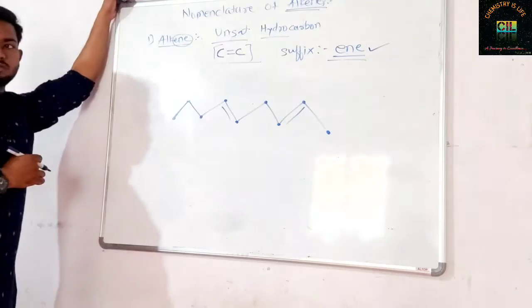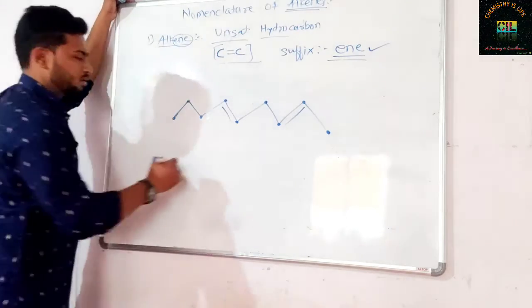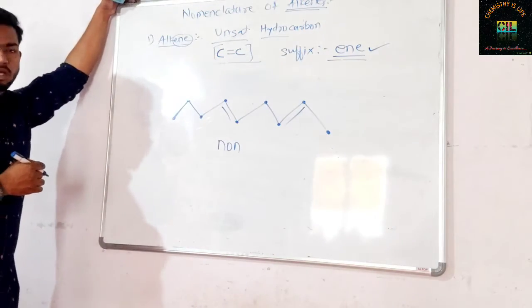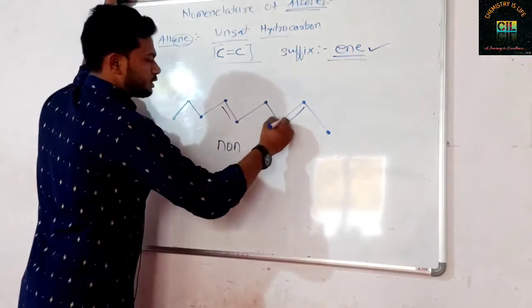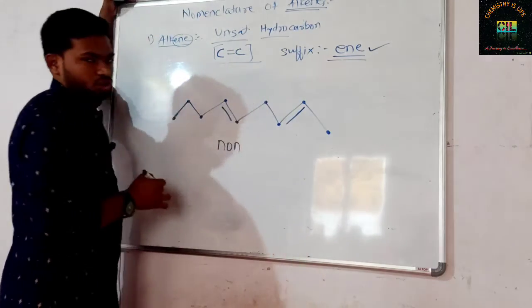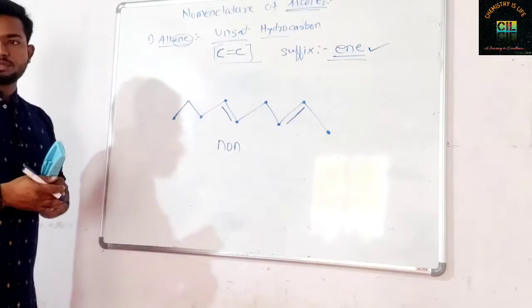For 9 carbons the word root is what? The word root is known, right? Correct. But here is the double bond, so it is an alkene. Now you have to write the position of the double bond. There are 2 double bonds, correct?